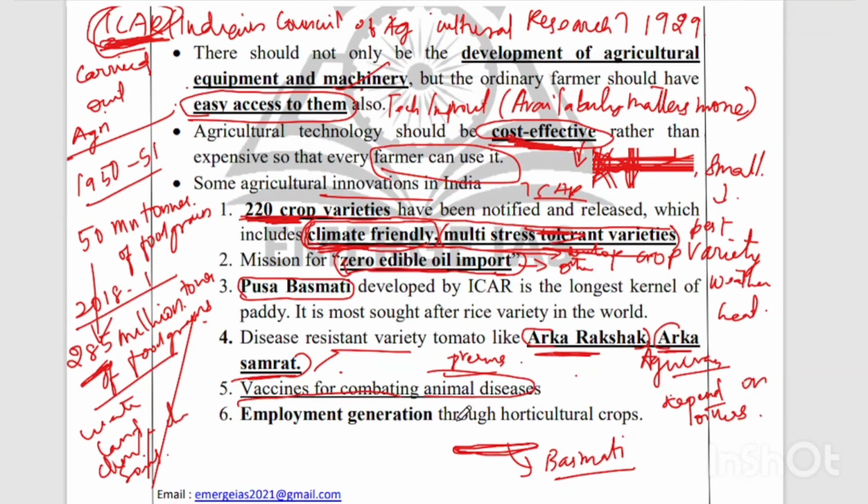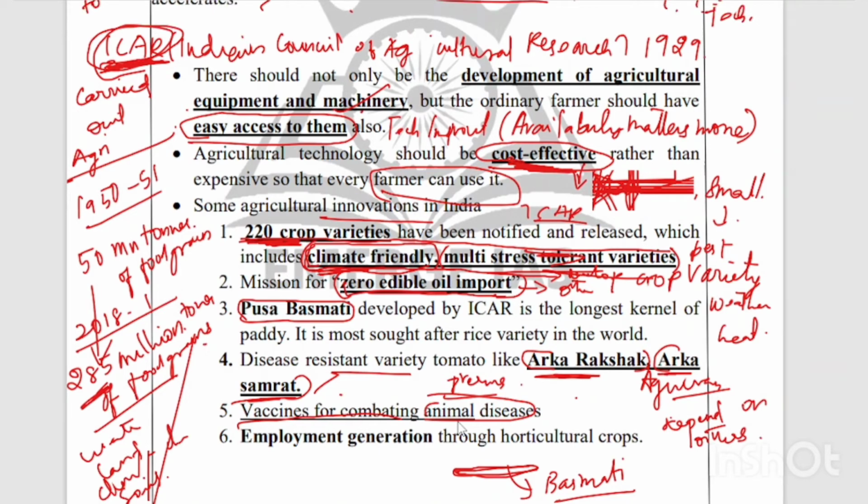The next thing is vaccines for combating animal diseases. The Indian agriculture sector also includes livestock management, the livestock sector. In recent times, many diseases like anthrax have been affecting cattle, and our government and research institutes have developed vaccines for combating animal diseases also.